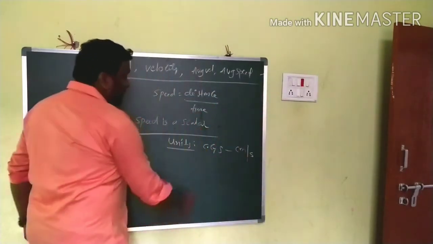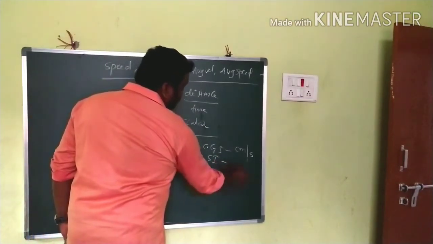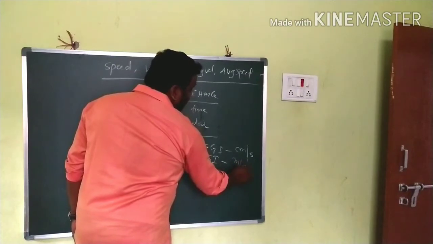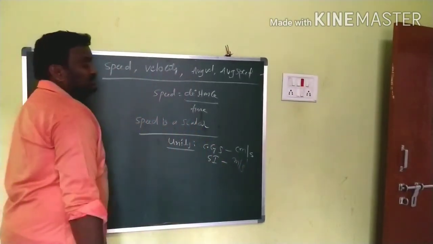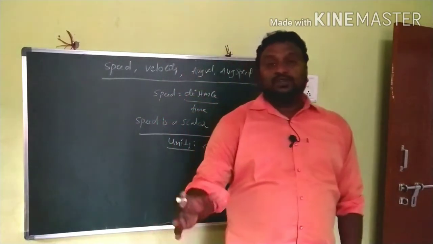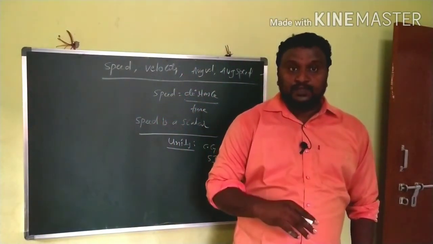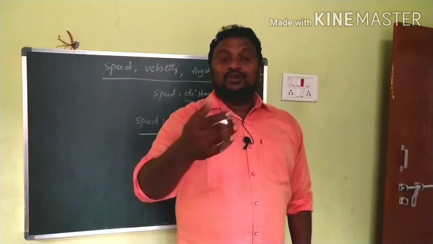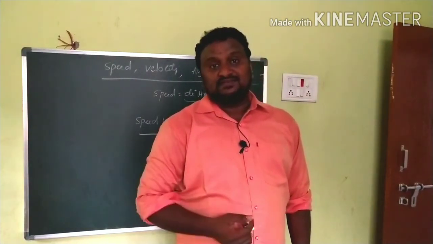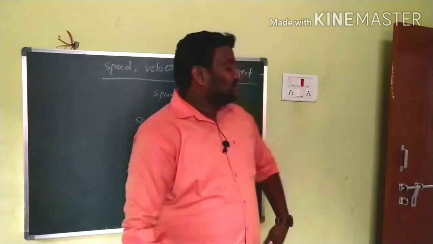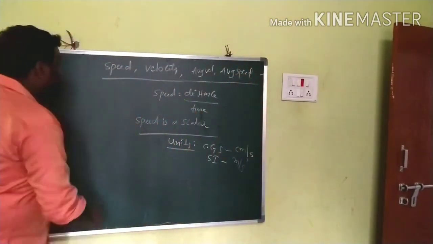In the same manner, in the SI system, the unit is meter per second. So this is about the speed definition, units and formula. If a body is moving 120 meters in 5 seconds, then what is its speed? The problem should be like this.